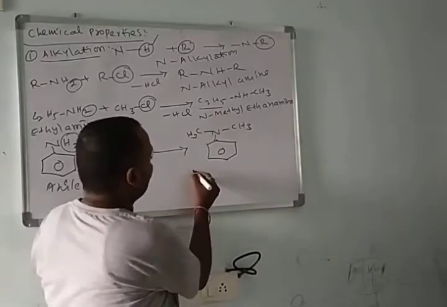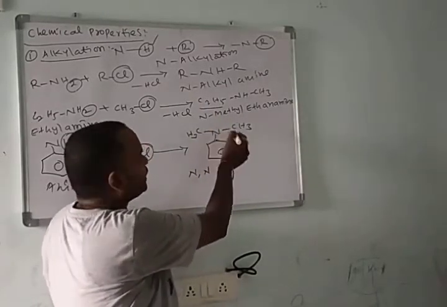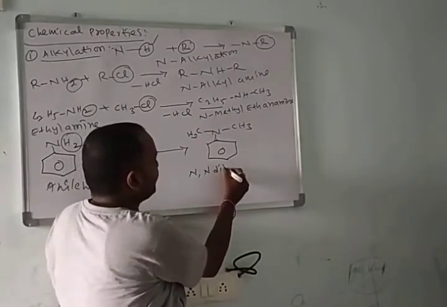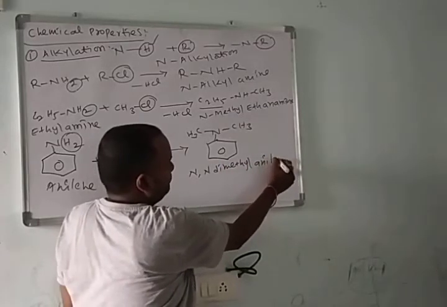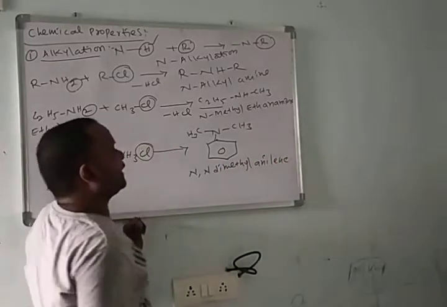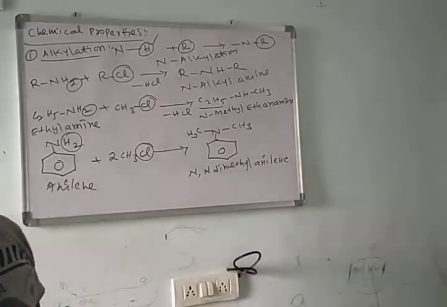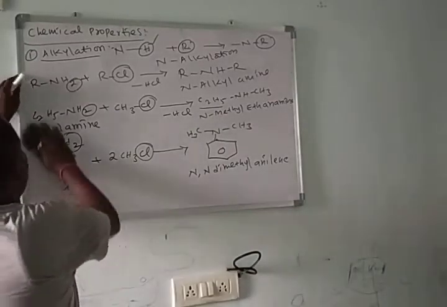What is the name of this one? N, N. 2 methyl groups are present at nitrogen. That's why we call it N, N dimethyl aniline. This is one of the important chemical properties, alkylation of amines.